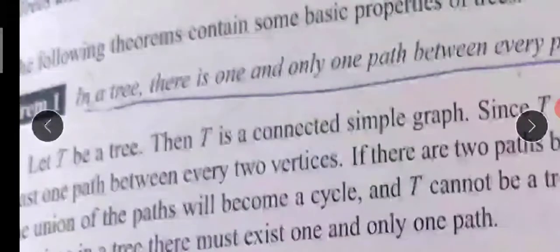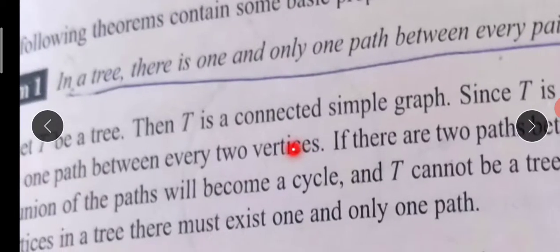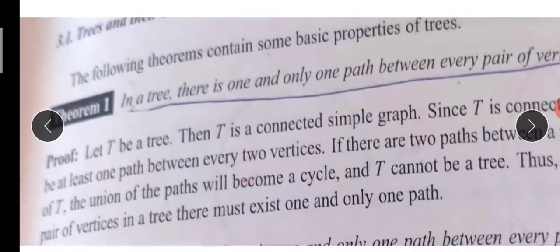So let T be a tree, a connected and simple graph. There must be at least one path between every pair of vertices, because it's a connected graph. If there are two paths between a pair of vertices, then it will become a cycle. If there is no path, it won't be a connected graph. So there should be only one path between every pair of vertices, and there is no cycle.